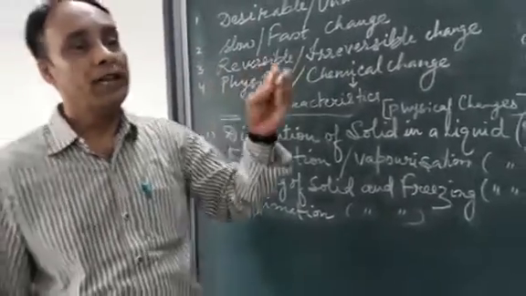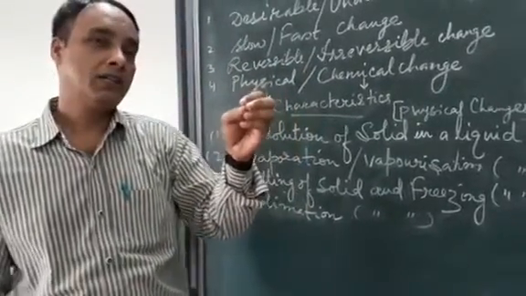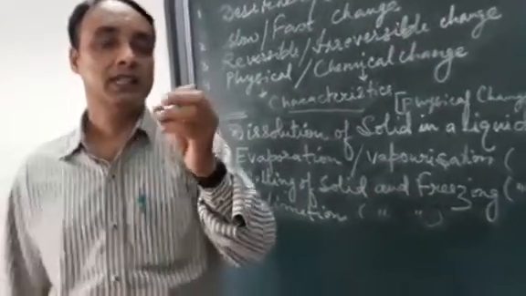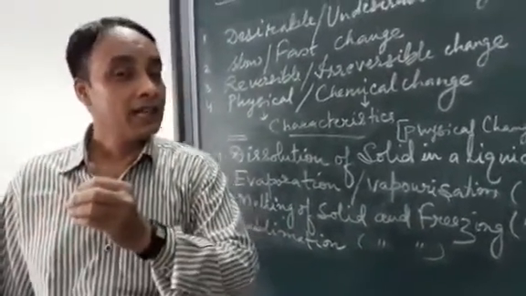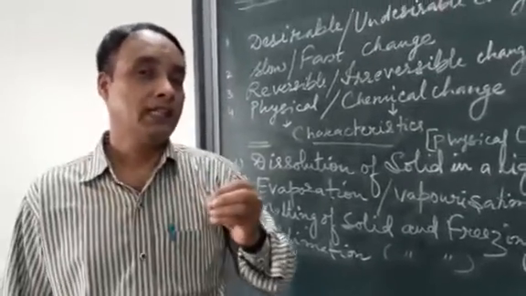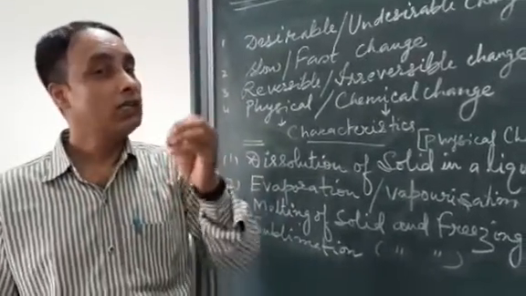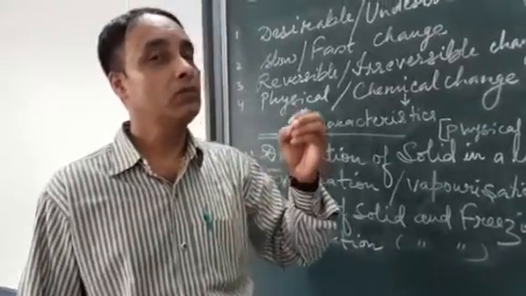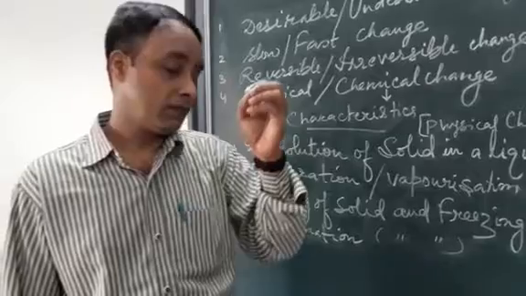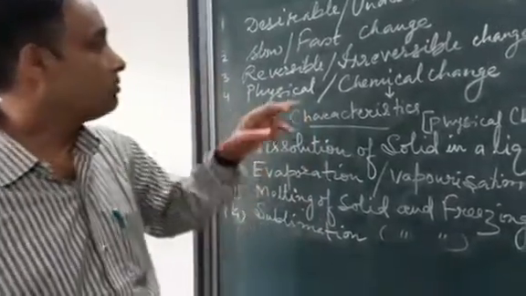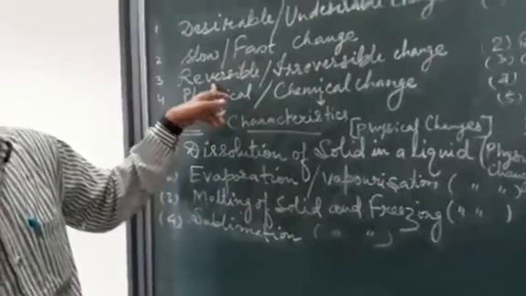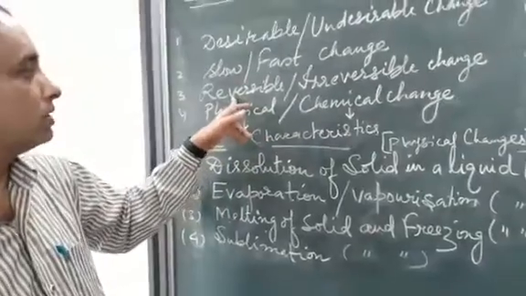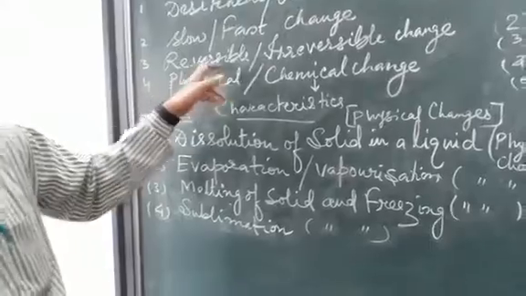Like that, when ice gets converted to liquid water upon heating, and liquid water upon further heating gets converted to gas. Again gas upon cooling gets converted to liquid water, and liquid water on further freezing gets converted to ice. So such a type of reaction is called a reversible reaction. So interconversion of states of matter also came to be called a reversible reaction.